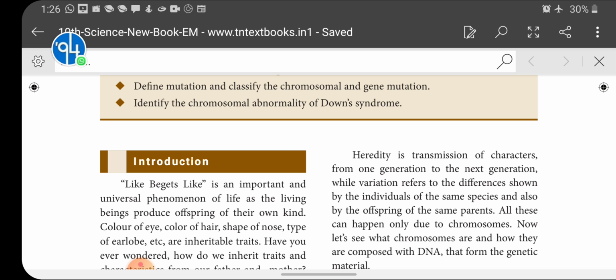Because in asexual reproduction, only a single parent is involved. The single parent transfers the characters to the offspring, so the genes present in that particular parent are transferred into the next generation. But in sexual reproduction, two parents are involved, male and